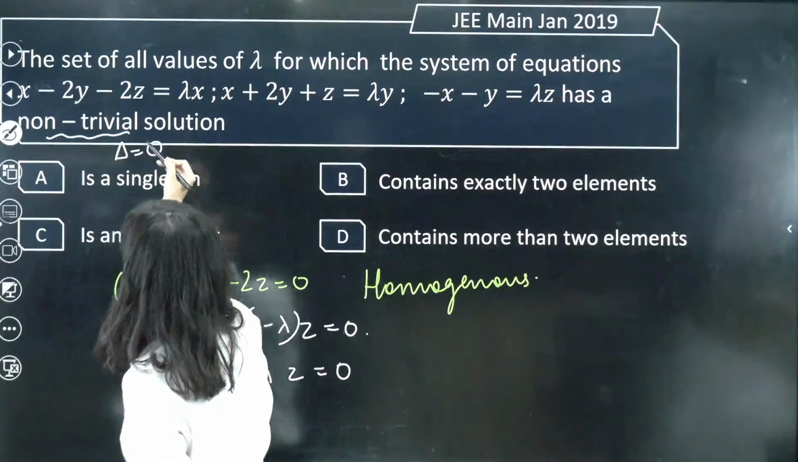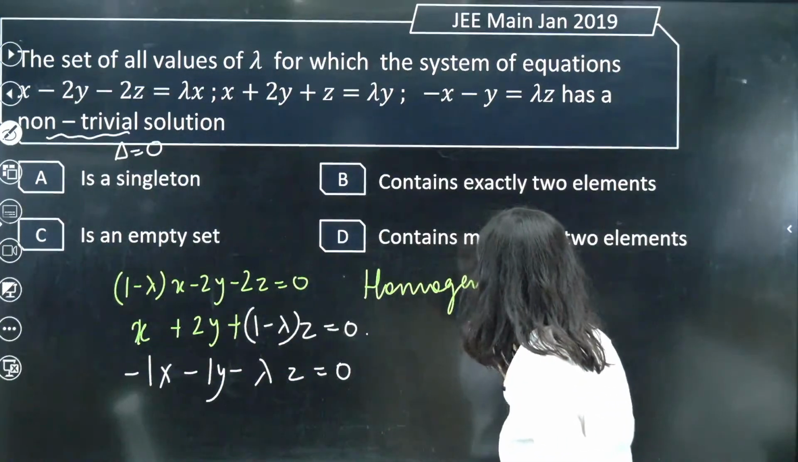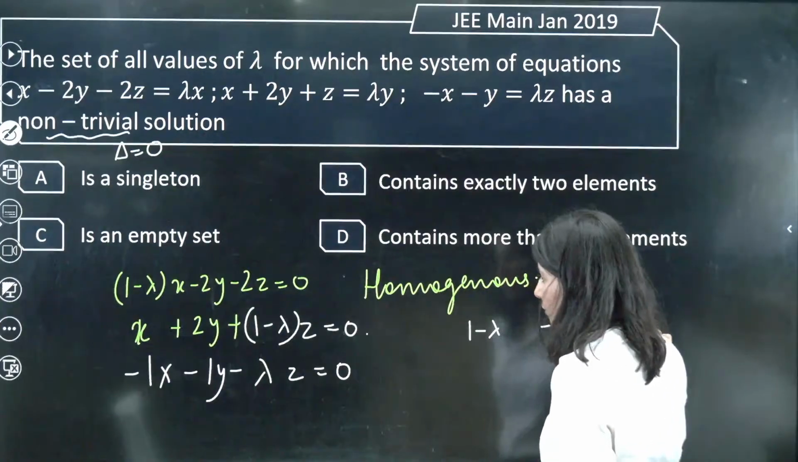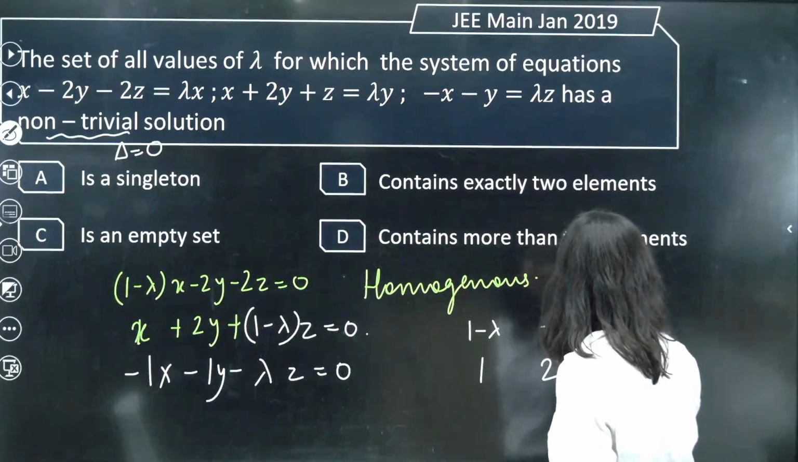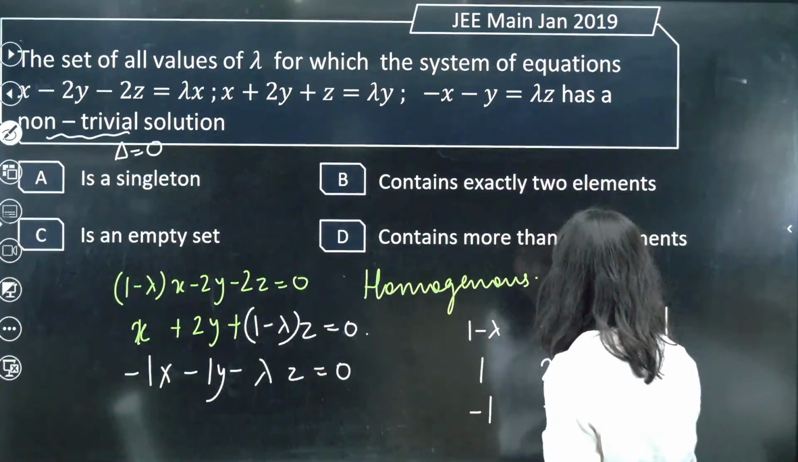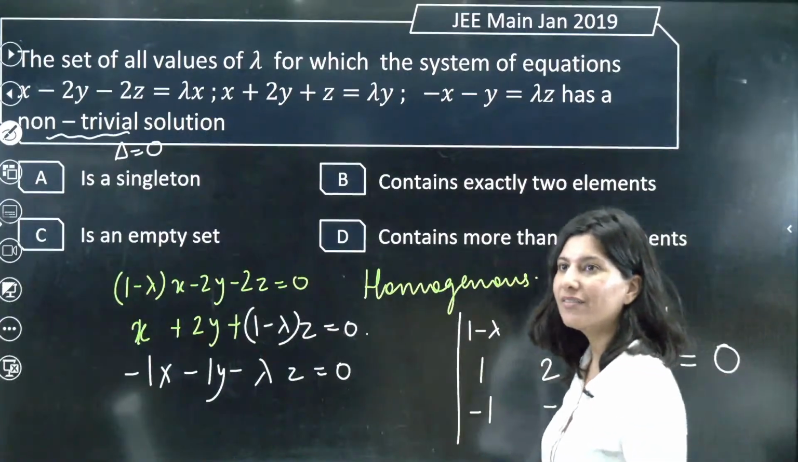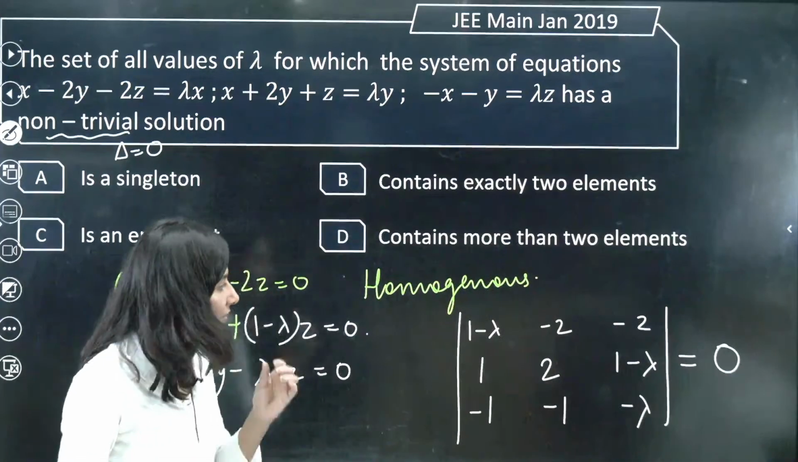Determinant equal to 0 is the condition of non-trivial solution, right? So basically the determinant with rows 1 minus lambda, minus 2, minus 2; 1, 2 and 1 minus lambda; minus 1, minus 1 and minus lambda equals 0. Just solve it out, get the value of lambda and you are done.